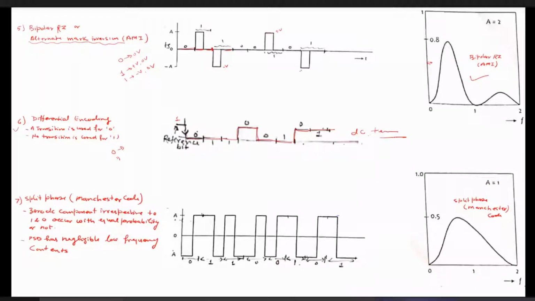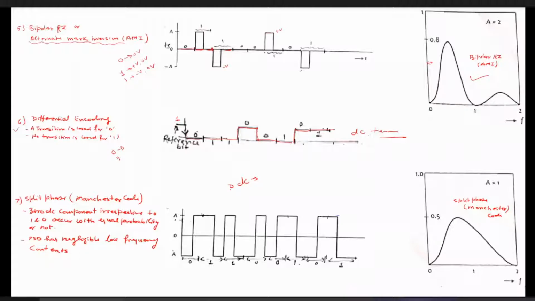Now, the most important and most frequently used is the last one, which is split phase, and you will see that it has 0 DC level. It does not matter whether the zeros and ones occur equally or not. At all times it will have 0 DC value, and at the same time it will have the favorable PSD.